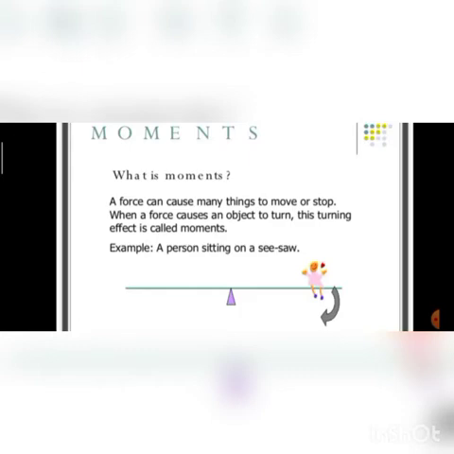When the girl is applying force which is due to her weight, this seesaw moves around this fulcrum. In this example, the seesaw is moving in downward direction, so it turns in downward direction. So here also, due to force, turning effect is produced, and we will say moment is produced.